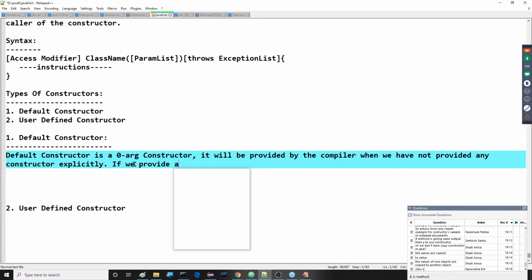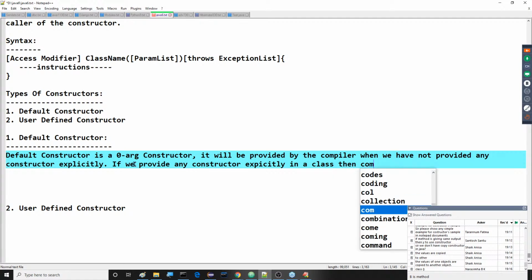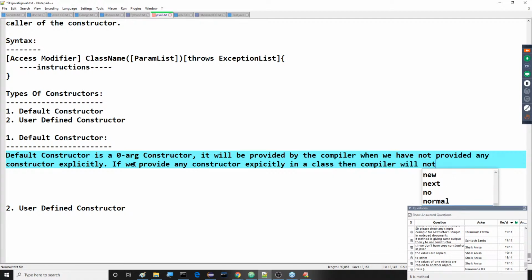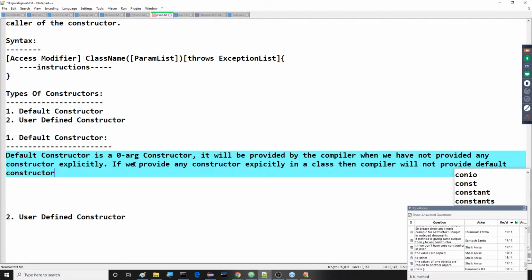If we provide any constructor explicitly in a class, then the compiler will not provide the default constructor.